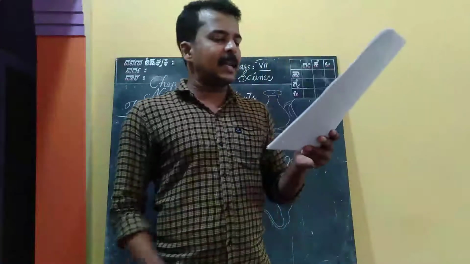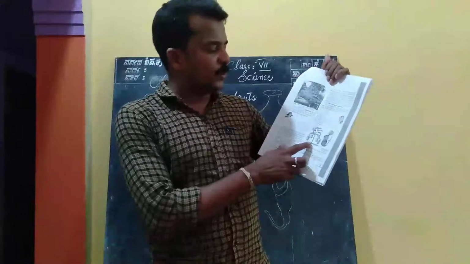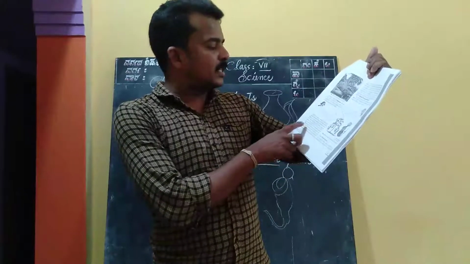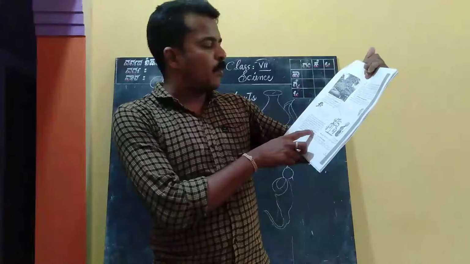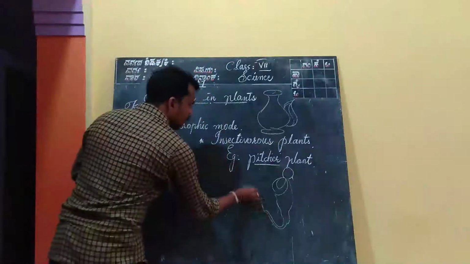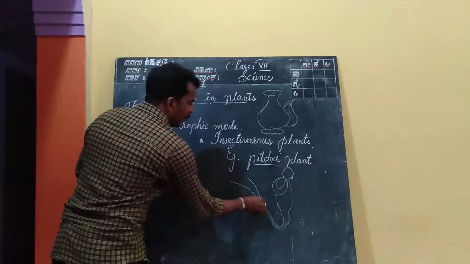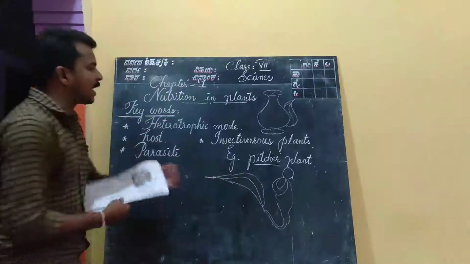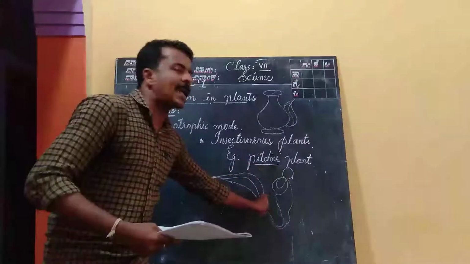Look at the plant in figure 1.6. See, the pitcher-like or jug-like structure is the modified part of the leaf. Actually, it's a leaf, but this is the modified part of the leaf, which helps these kinds of plants to trap insects.